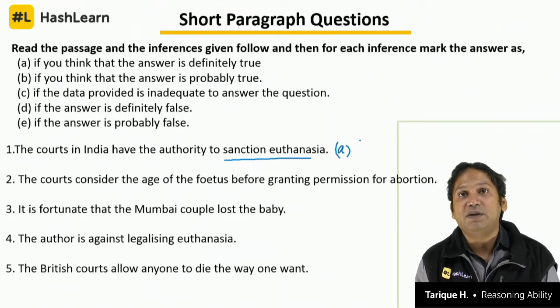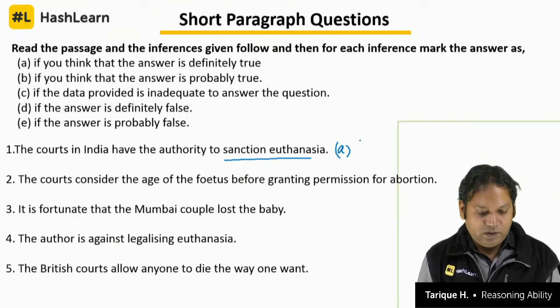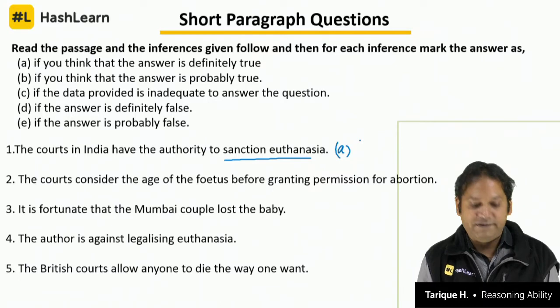Why else did they go? That means courts have the jurisdiction, the power, to allow someone to go ahead with euthanasia. The courts have power. That is why the couple had gone to the court. Otherwise, what was the point?